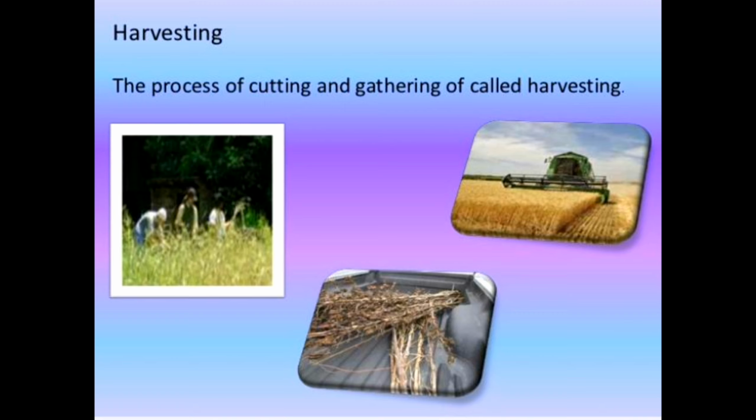Next is harvesting. The cutting of the crop after it is mature is called harvesting. In this, crops are pulled out or cut very close to the ground. It usually takes 3 to 4 months for crops to mature. It is either done manually by a sickle or by a machine called a harvester.